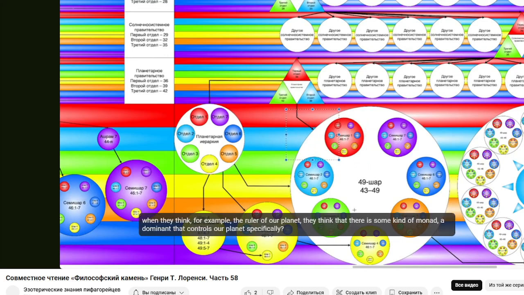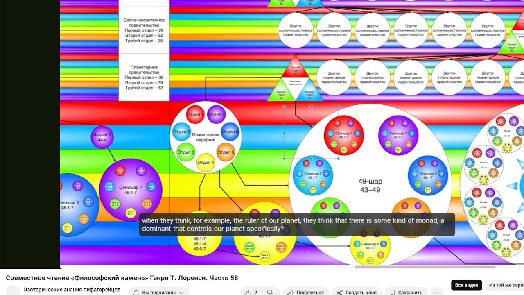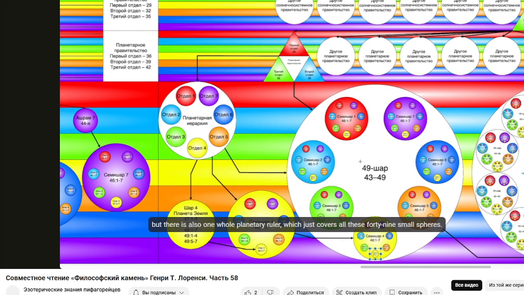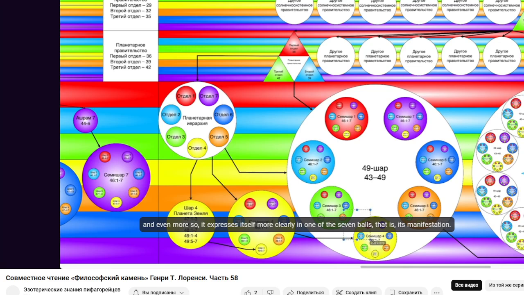When they think, for example, of the ruler of our planet, they think that there is some kind of monad, a dominant, that controls our planet specifically. Yes, there is one. There is one specialized minor planetary ruler who controls only one of the 49 spheres, which is located in one 49 sphere, as the most unitary system of manifestation. But there is also one whole planetary ruler, which just covers all these 49 small spheres. And even more so, it expresses itself more clearly in one of the 7 balls, that is, its manifestation.